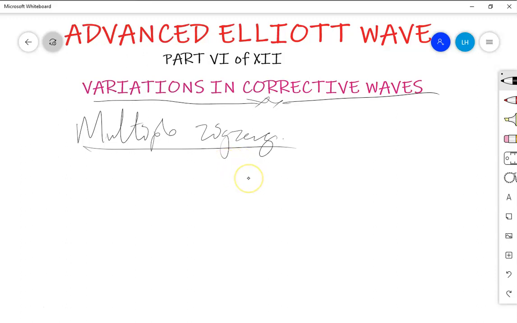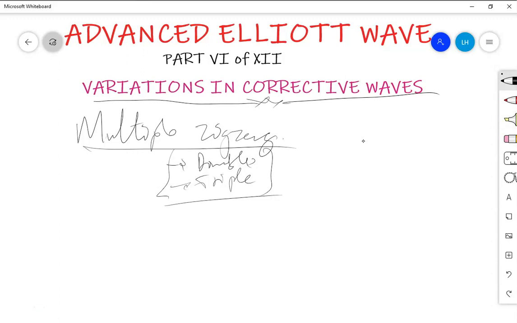Sometimes wave B may exist in the form of a multiple zigzag, meaning it may be a double zigzag or a triple. We have two main appearances of combination of zigzag, which may combine to be 2 or to be 3.